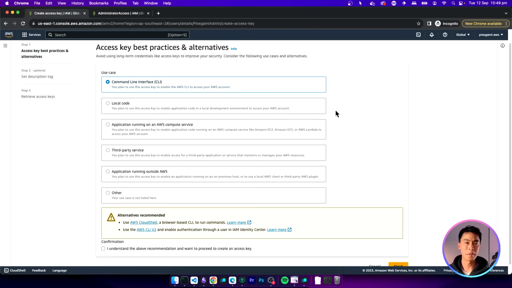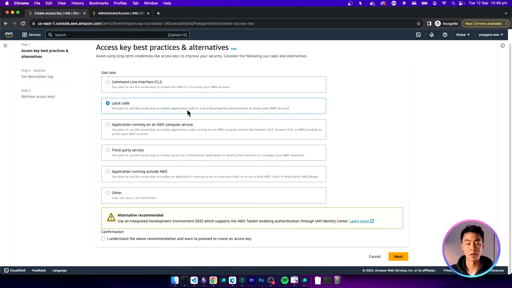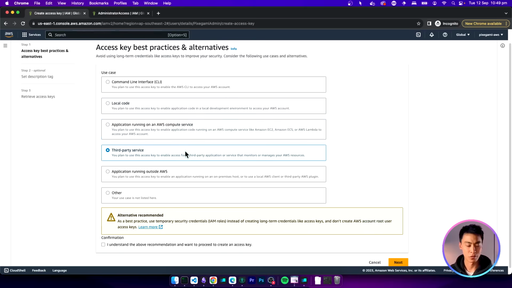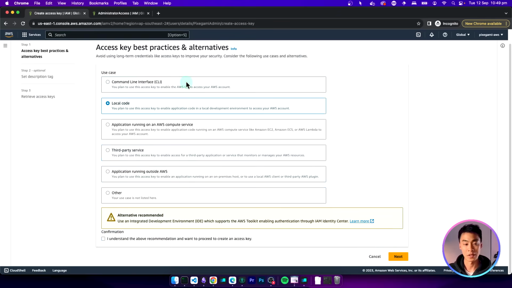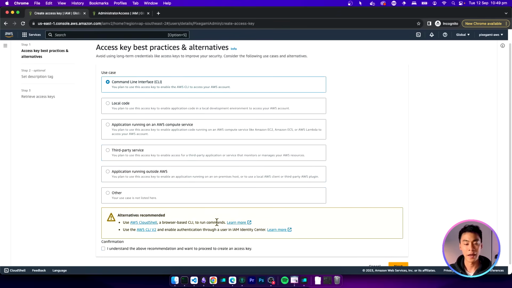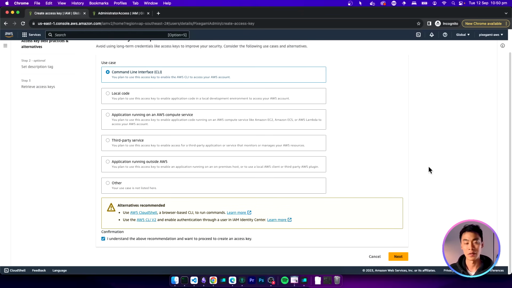Now on this page, AWS is trying to persuade us to use a different way to access our account, because access keys are basically a string that if somebody gets their hands on them, they will have access to your account. So the best practice is to use access through some other means. And you can actually read through a bunch of these recommendations here. So even though we're going to use the CLI and it's recommending us to do something else, we're still going to just go ahead, skip this, and create the access key anyways. But if you want to raise your security bar to the next level, I recommend maybe spending a moment to explore some of these other options. For now though, let's keep going.